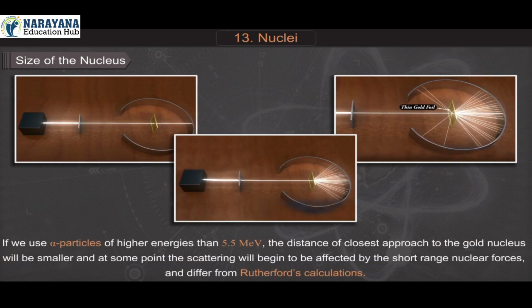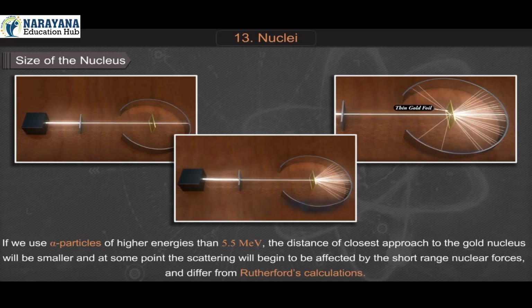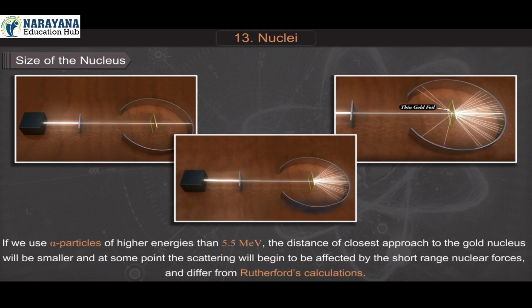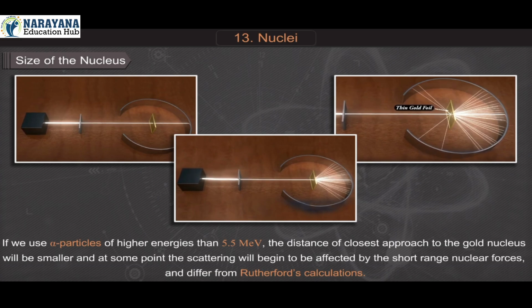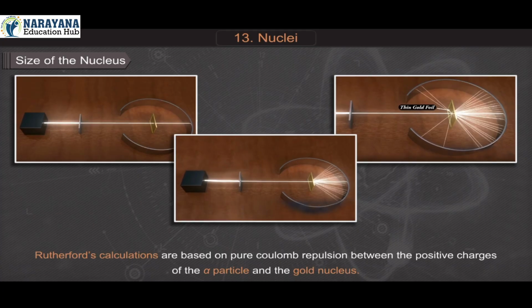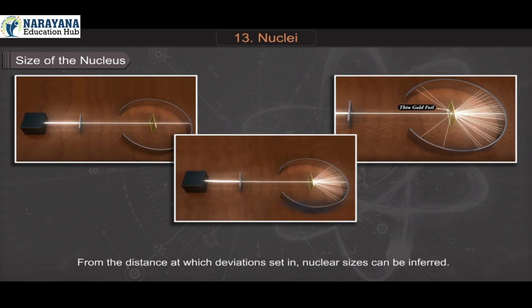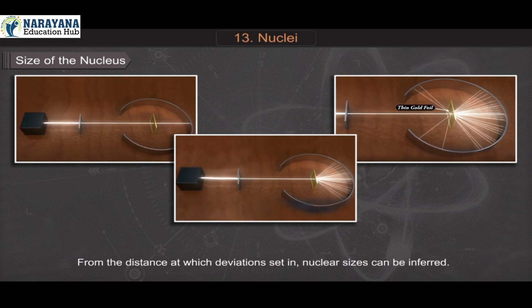If we use alpha particles of higher energies than 5.5 mega electron volt, the distance of closest approach to the gold nucleus will be smaller, and at some point the scattering will begin to be affected by the short-range nuclear forces and differ from Rutherford's calculations. Rutherford's calculations are based on pure Coulomb repulsion between the positive charges of the alpha particle and the gold nucleus. From the distance at which deviations set in, nuclear sizes can be inferred.